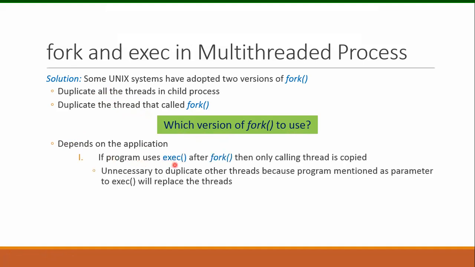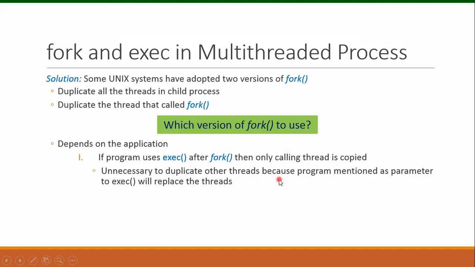If a program uses the exec system call after fork, then only the calling thread is copied. So if this system call has been used after fork, only a single thread, the thread which invoked the fork system call, will be copied. It is unnecessary to duplicate the remaining threads of the parent process.